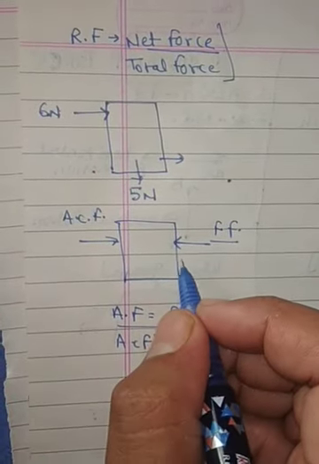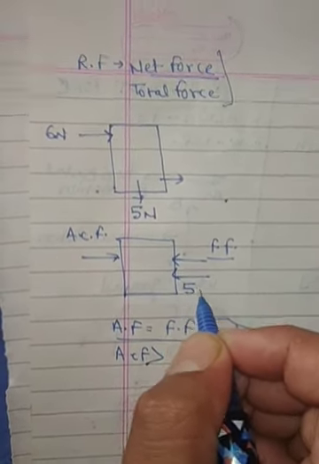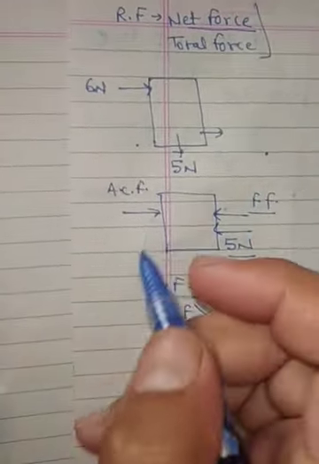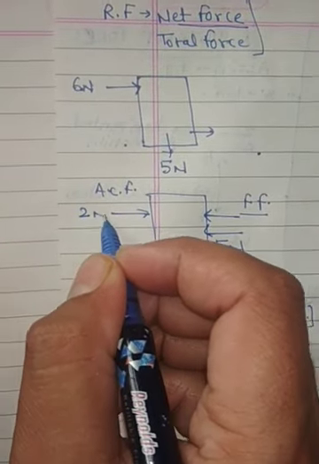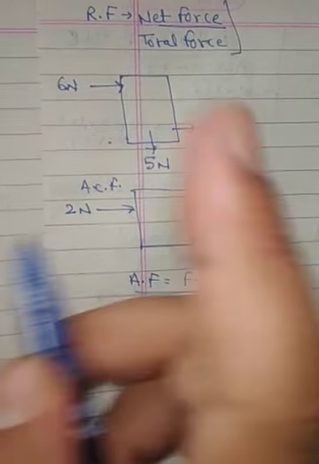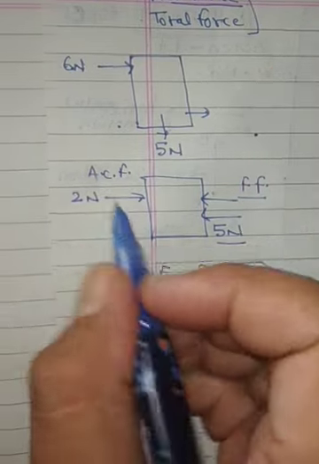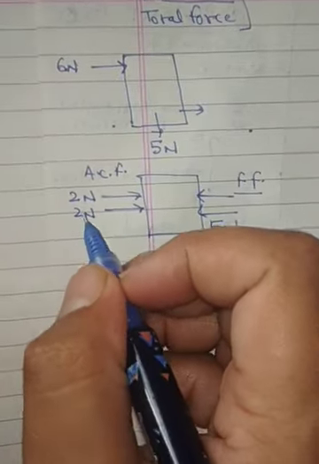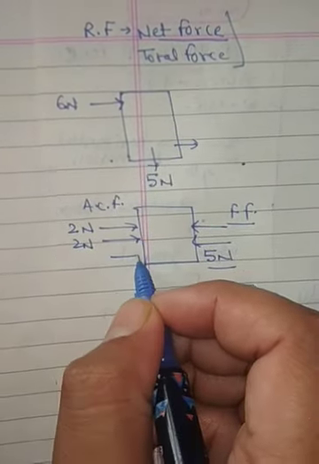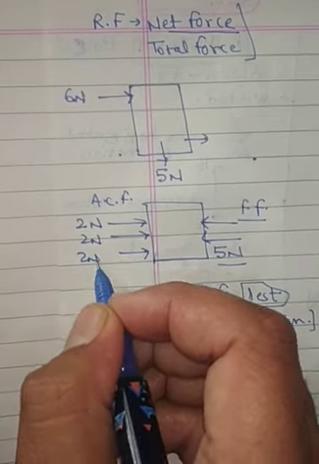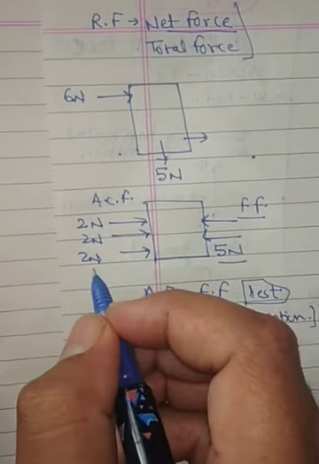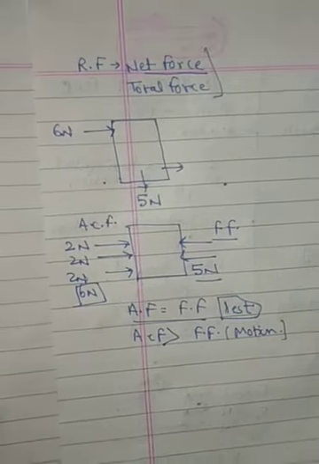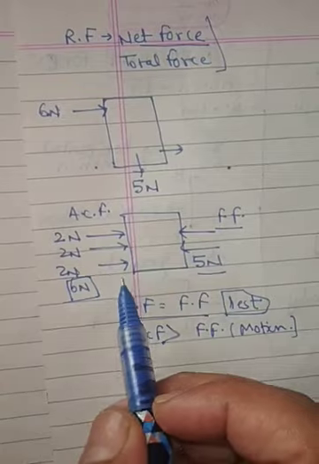I am saying this body needs how much? 5 Newton. Now here you are applying 2 Newton. Are you able to move it? No, you are not able to put this body into motion. You called your friend. He is also applying 2 Newton, so it becomes 4 Newton. This time also you are not able to move it. And the next 2 Newton, so now all forces together are 6 Newton. This 6 Newton is more than 5, so you can easily move this body from one side to another.